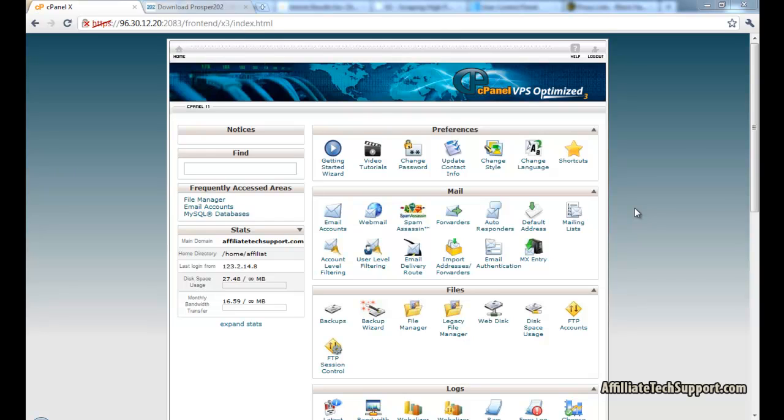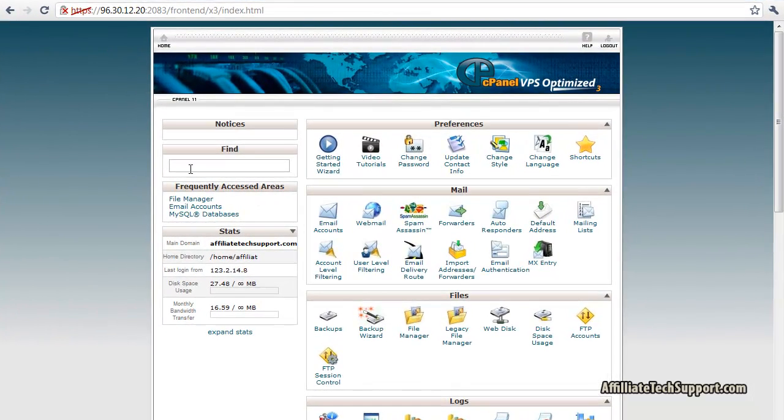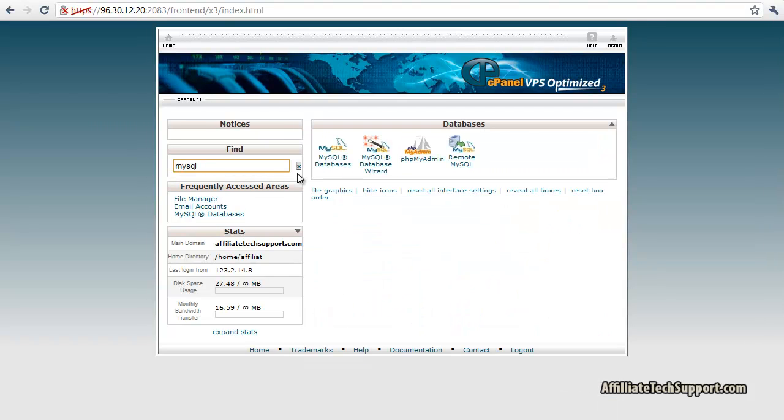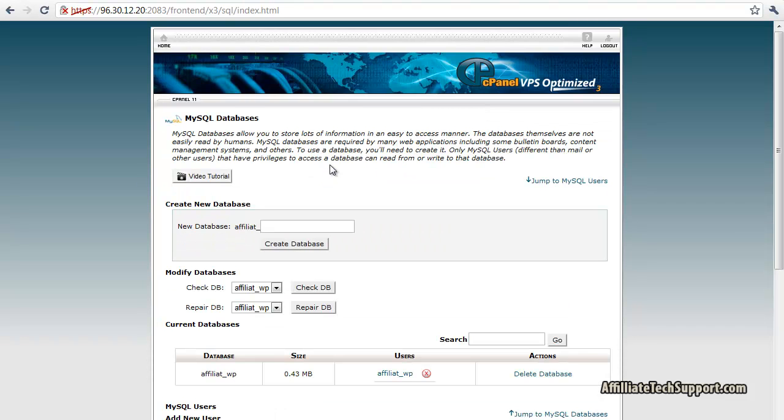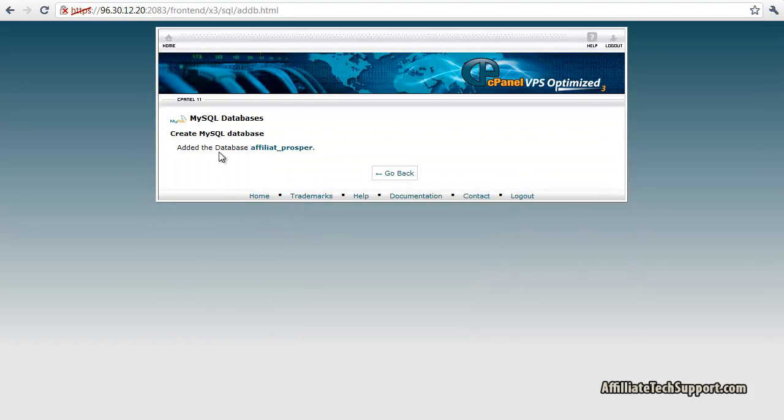First thing you gotta do is log into your cPanel account on your domain name, which I've already done here. And then click on this box here and type in MySQL. Click on MySQL databases. We gotta set up a new database for Prosper. I'm gonna call mine Prosper. Create database. Added the database affiliate_Prosper. Go back.